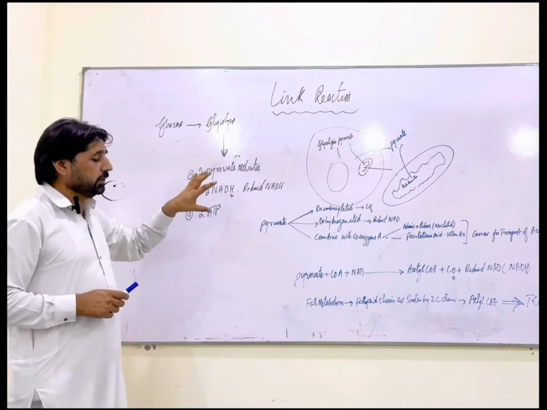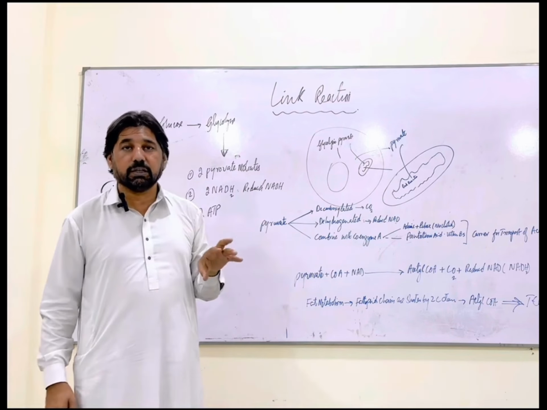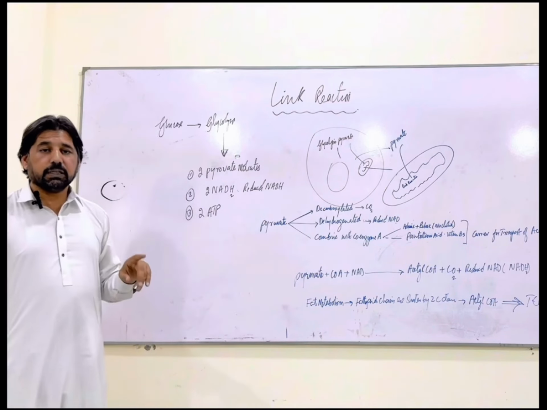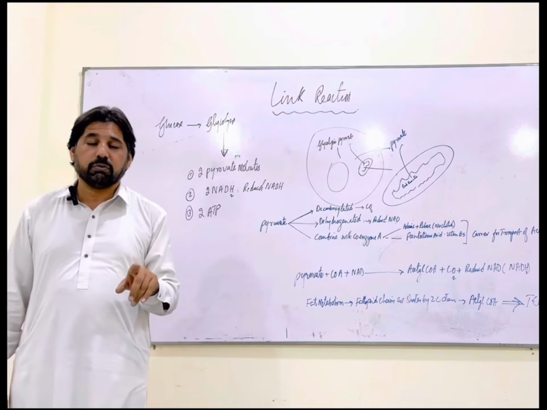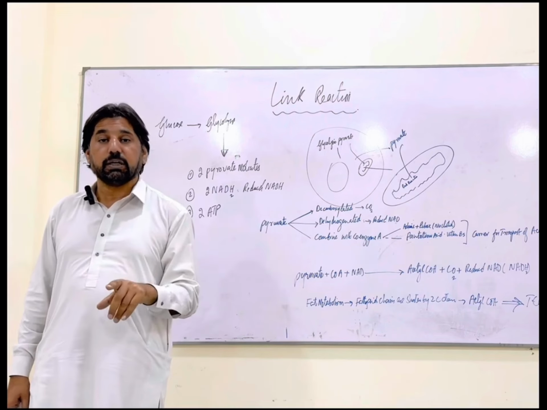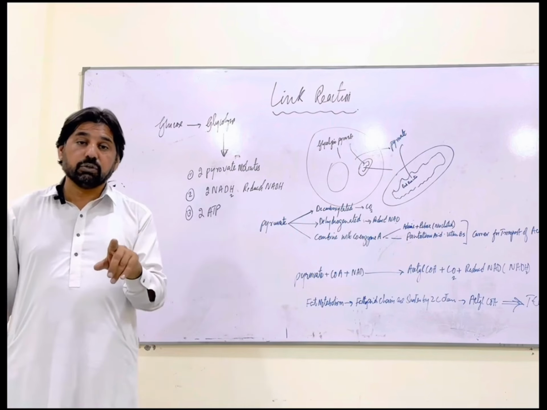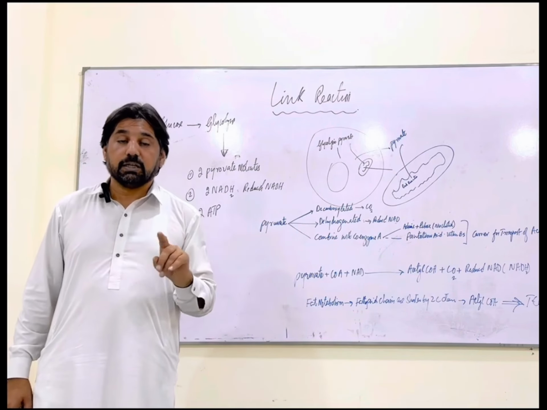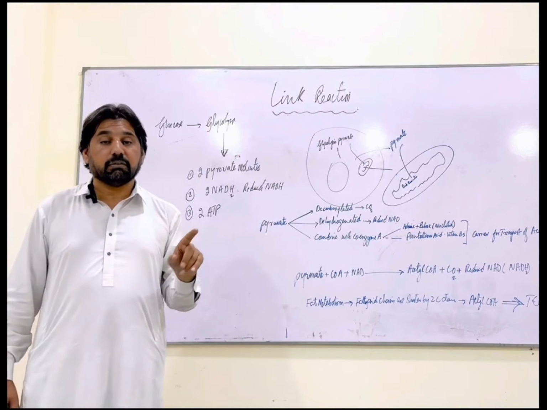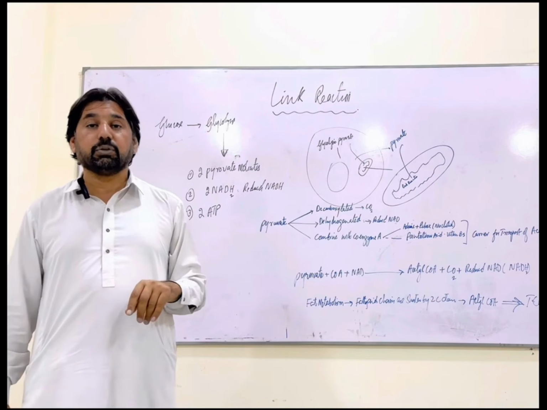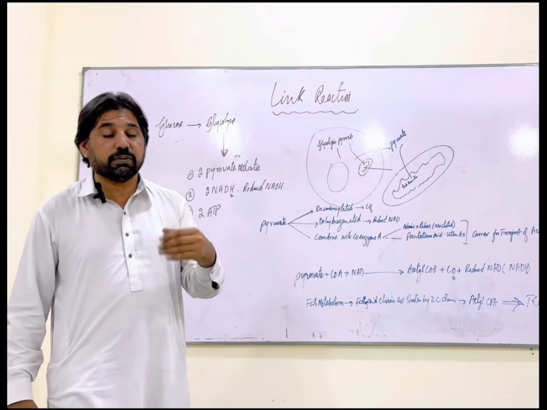So the overall process that takes place during the link reaction is that pyruvate would convert into acetyl CoA. During glycolysis, each glucose molecule gives us 2 pyruvate molecules. So now these 2 pyruvate molecules would convert into 2 molecules of acetyl CoA. These 2 molecules of acetyl CoA are later used up in the Krebs cycle. So acetyl CoA is acting as a raw material for the Krebs cycle, so that it can be used up in the Krebs cycle or TCA cycle to give us further amounts of energy.